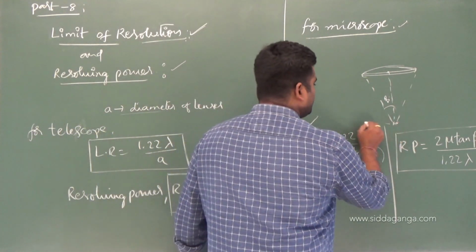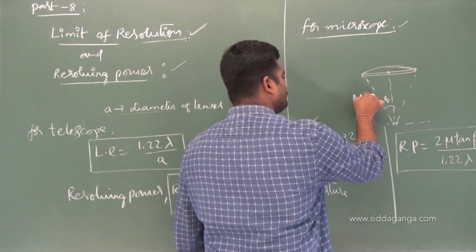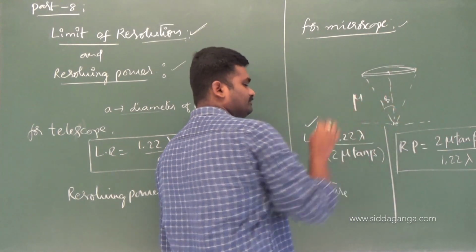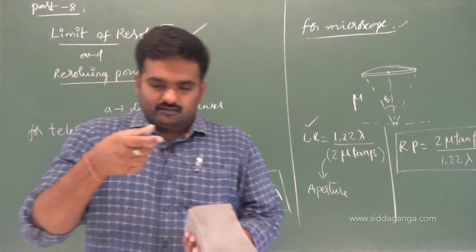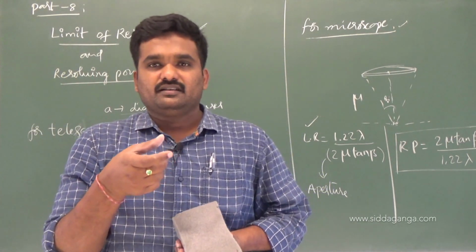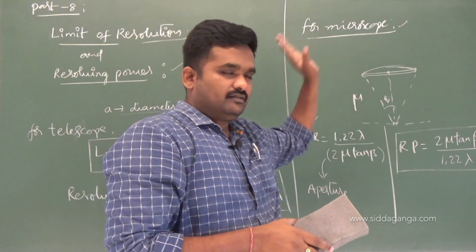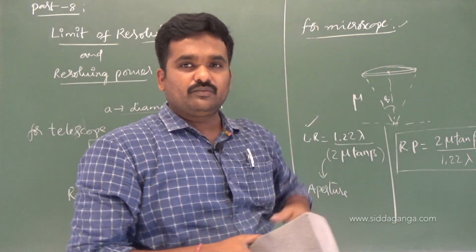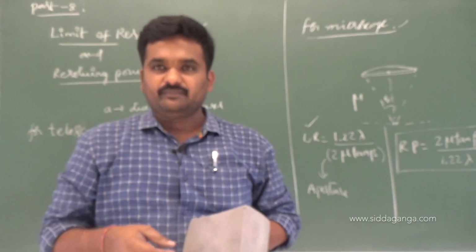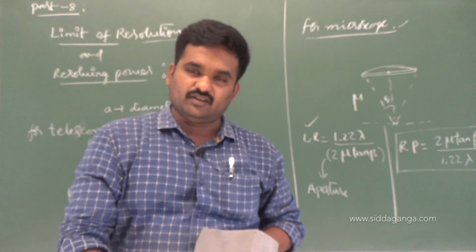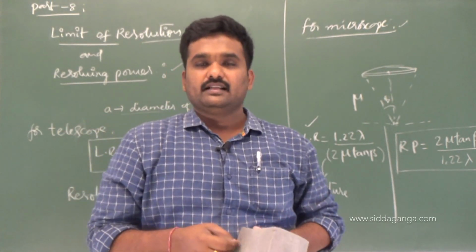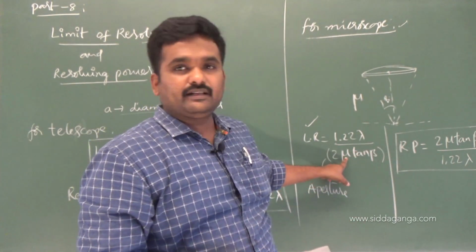Here mu is the refractive index of the medium through which you are going to see that particular object. For example, if the objective of the microscope through which you see an object is inside water or a liquid, then that liquid's refractive index is to be taken.